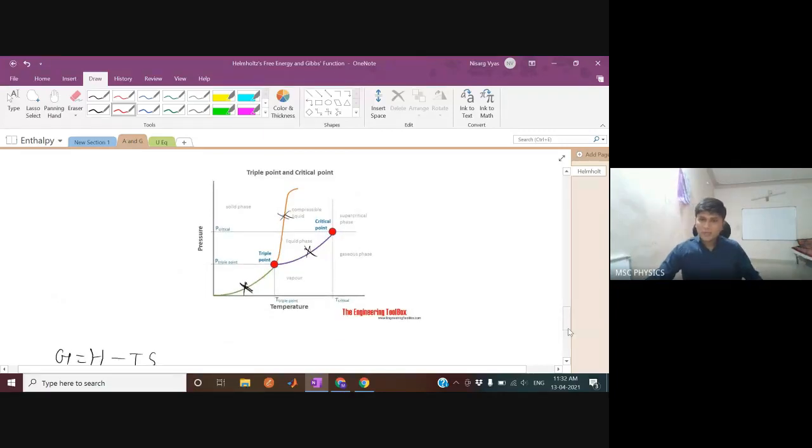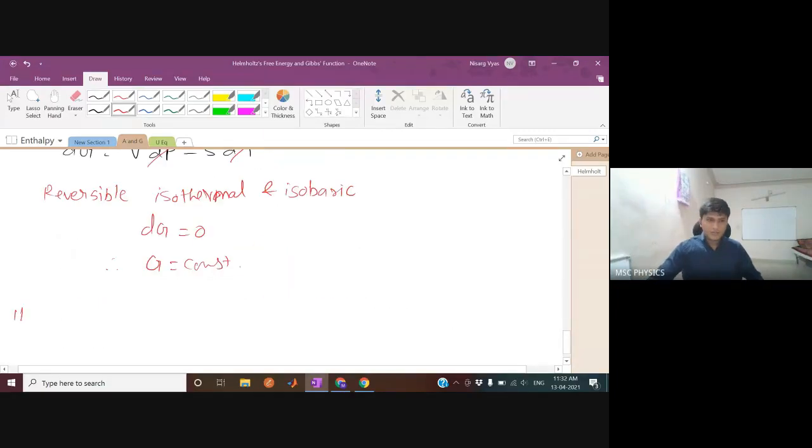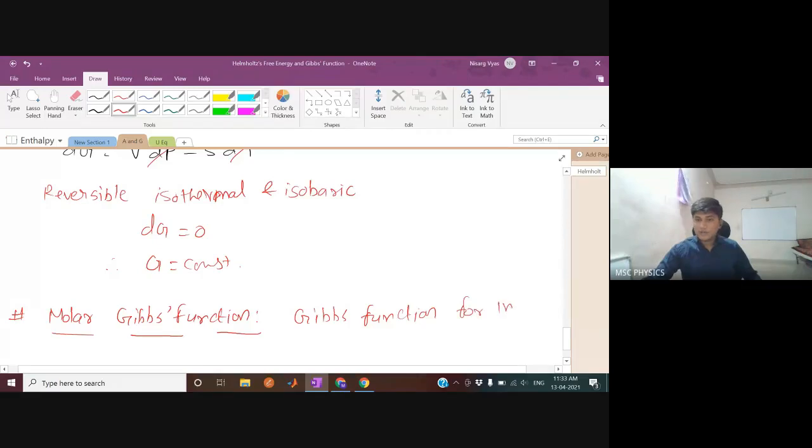So let's talk about molar Gibbs function. Molar Gibbs function, what does it mean? Gibbs function for 1 mole of the substance.